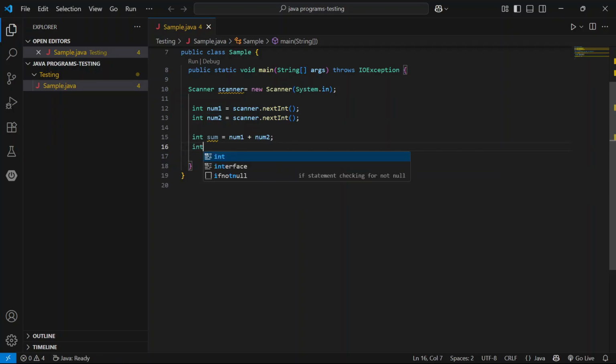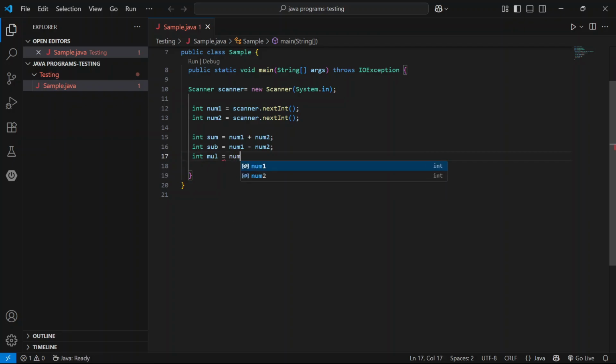And subtraction, sub equals num1 minus num2. And here multiplication, num1 times num2.